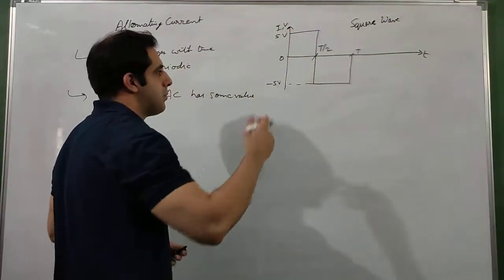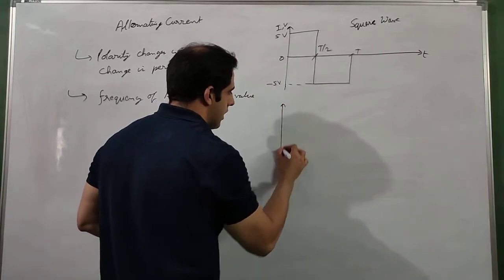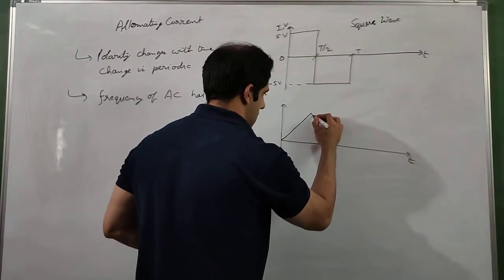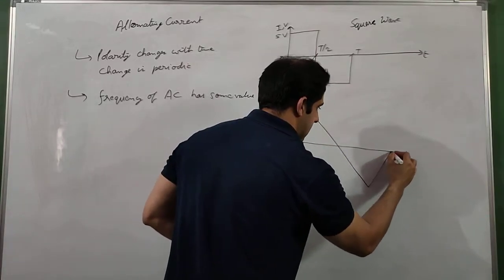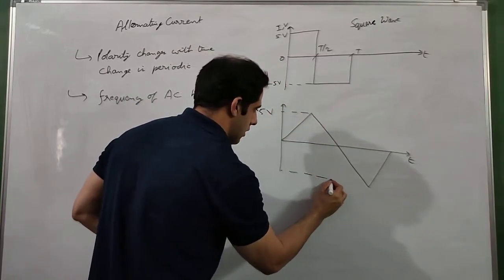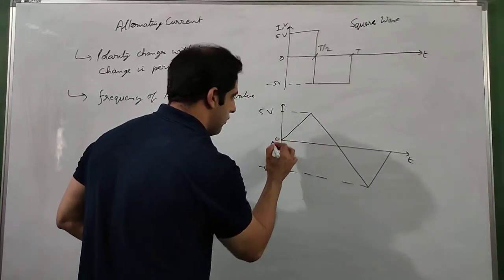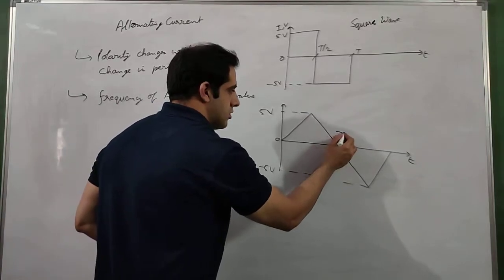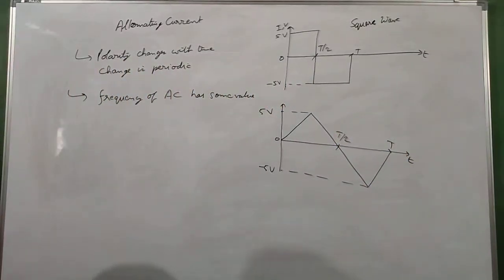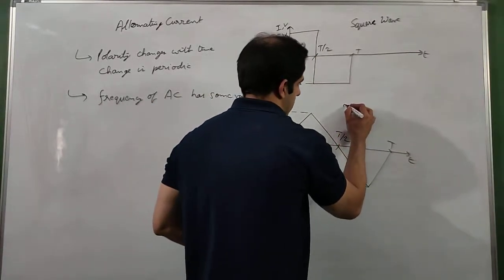It is a wave in the shape of a square. Similarly, we also have triangular waves which go like this. Again same thing, if this is 5 volt, then this will be minus 5 volt, and this will be 0. The change is happening like this after every t by 2 duration. This is called a triangular wave.